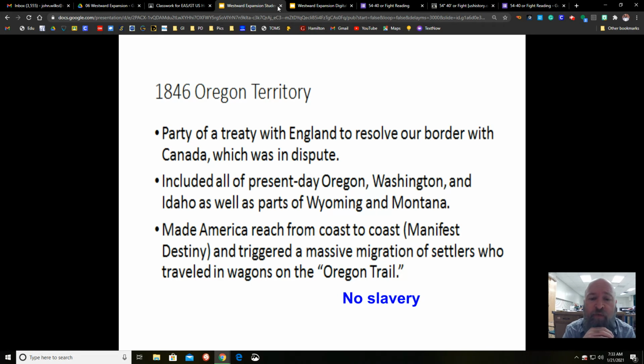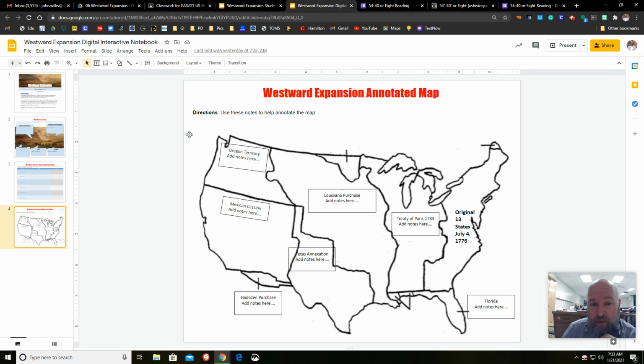So the next year, 1846, we get the Oregon Territory from England. Oregon contains Oregon, Washington, and Idaho, all of those, and parts of Wyoming and Montana. And these are going to come in as free states. So Texas came in as a slave state. These states are going to come in as free states. It's going to be a long time before they become states, but the United States owns the territory in 1846. So this stuff on here is going to go into this box right here. And that, my friends, is today's lesson.